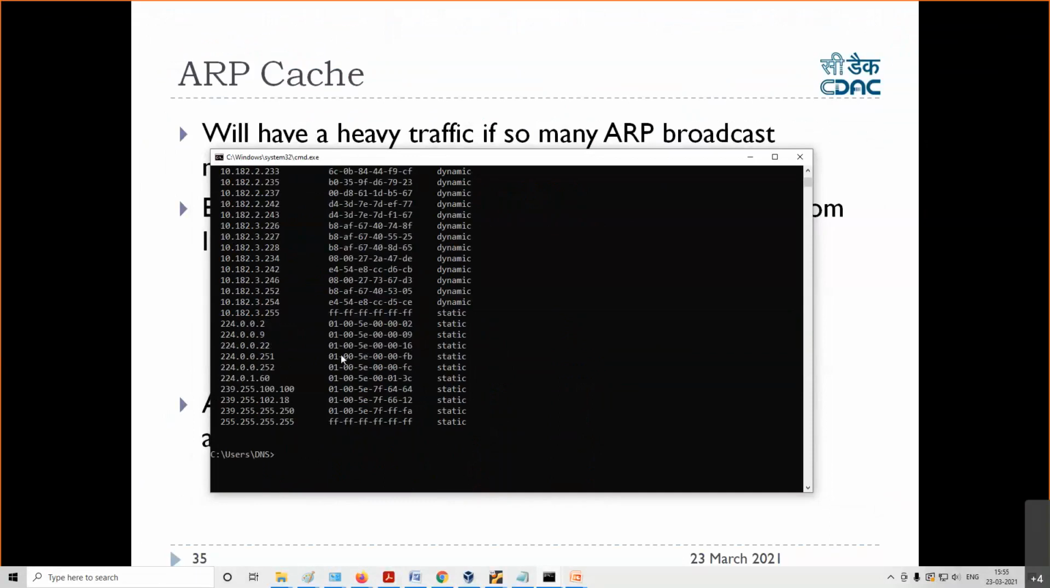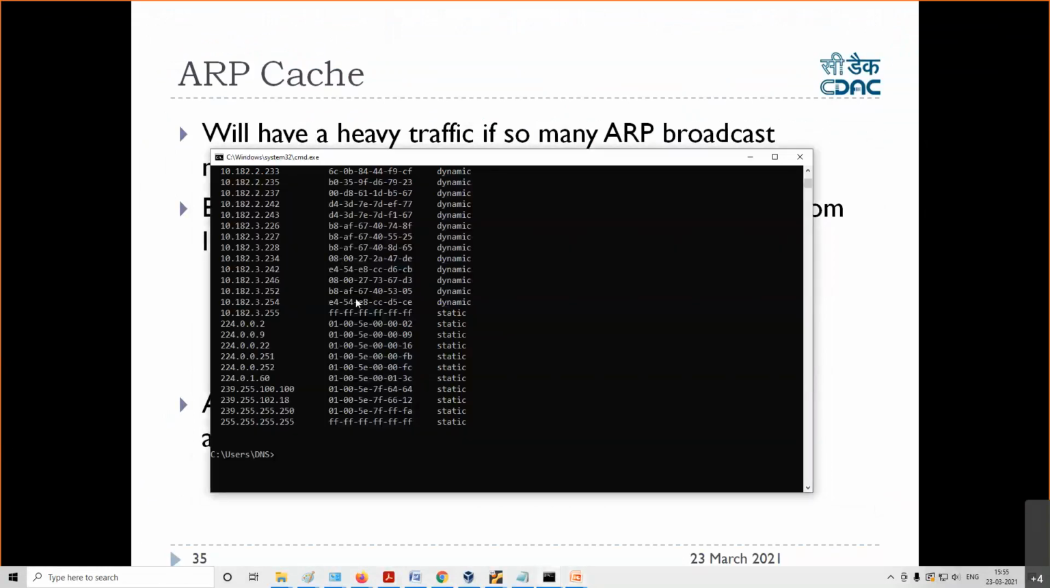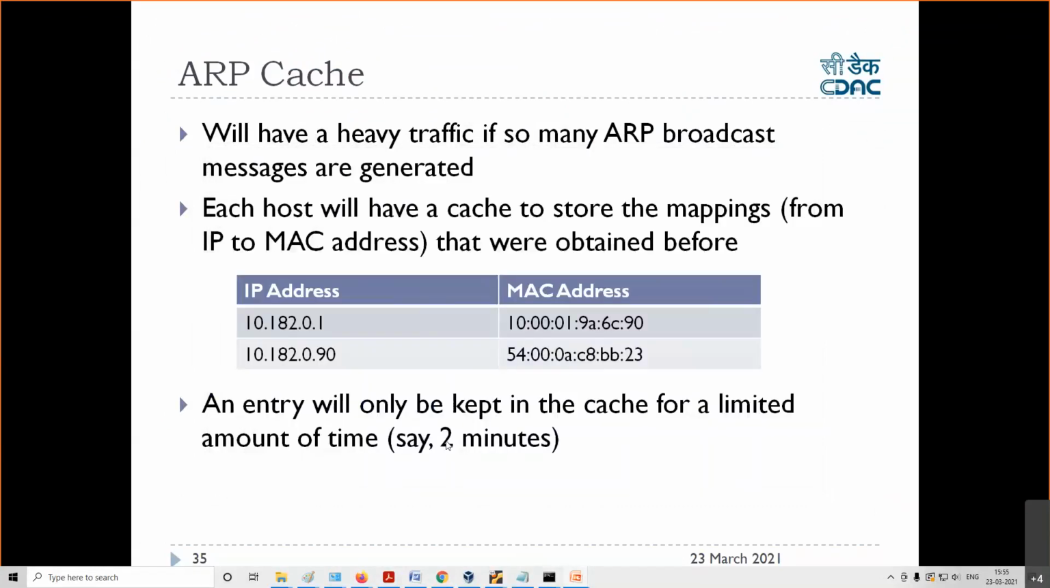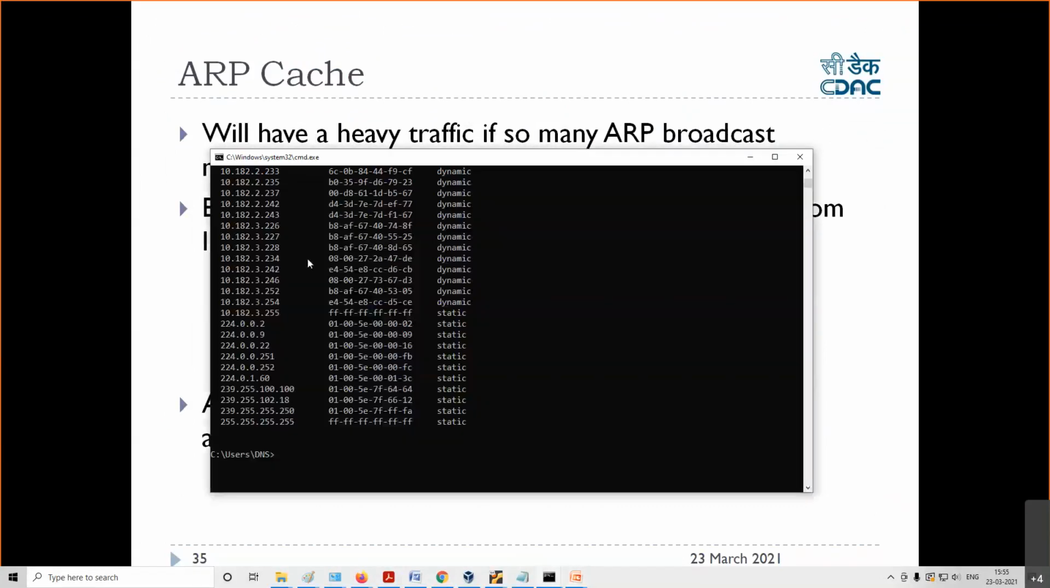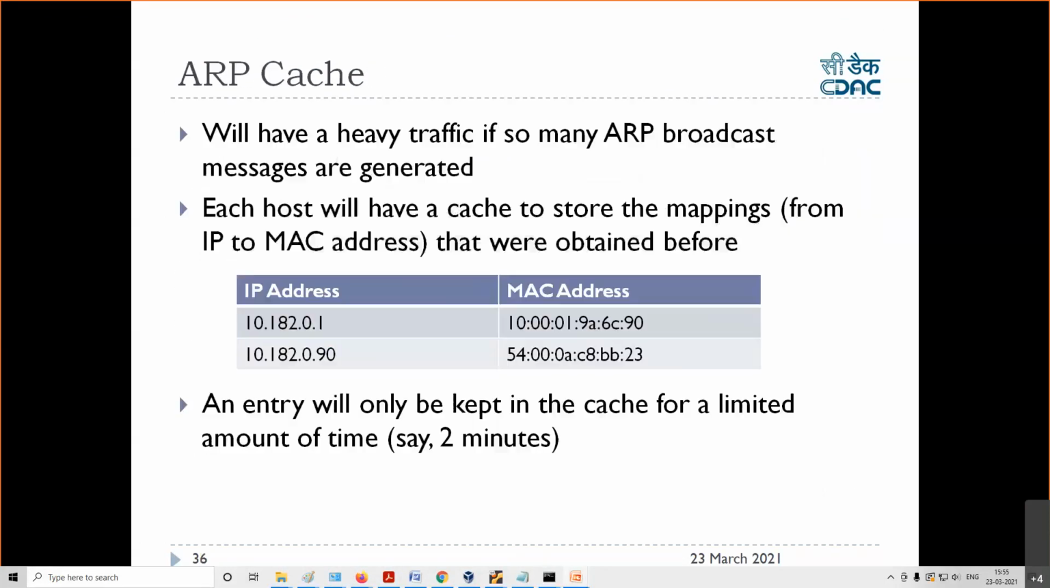If I do not have it, then I'll broadcast saying, please tell me the MAC address of this IP address. They will reply back to me. If they do not send it, then I cannot send this packet to anybody, right? This entry will be kept in your ARP table or ARP cache for the next 2 minutes. So this was one protocol, which is called ARP.